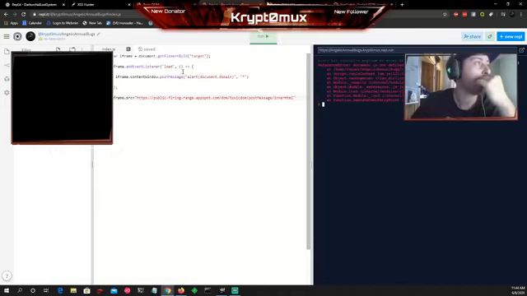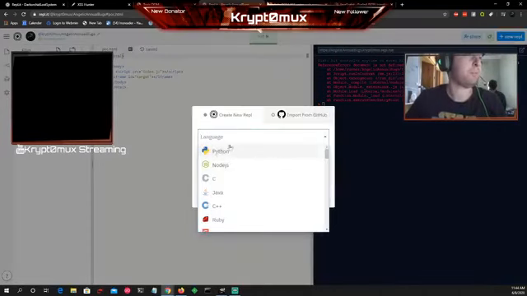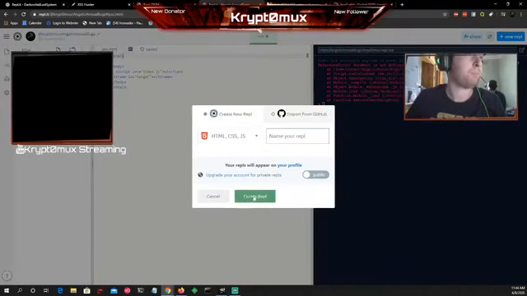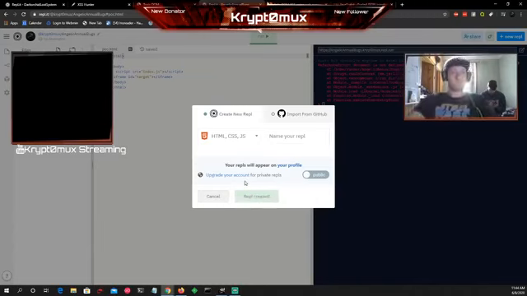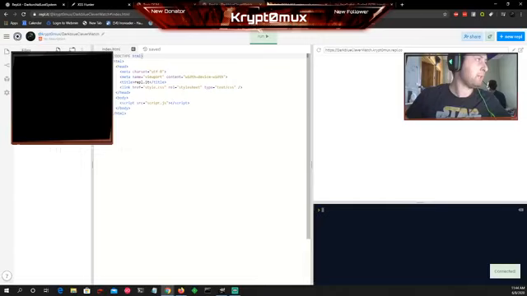Document is not defined. Document get ID, iframe, target. Did I do the right one? Let's have a look. New palette. That one. Whoo, this is really tricky. It's getting my brain buzzing. That's good.